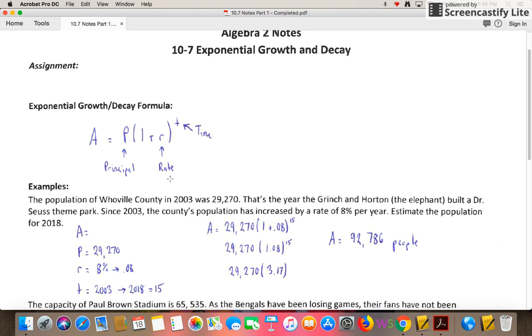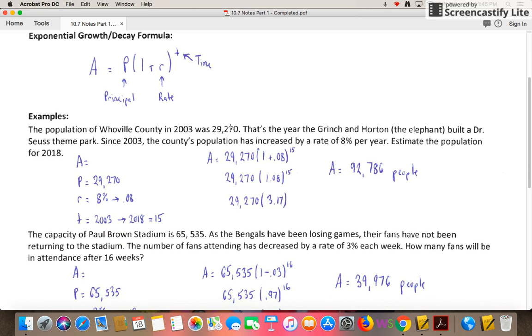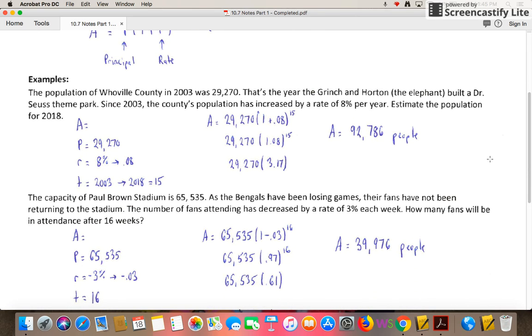The R stands for rate. That's going to be given to you as a percentage of some kind. What we will do with that is convert it to a decimal, which will make it easier for us to go through and do some multiplying. And then finally, the T stands for time. Whatever we're given, that's the number that we will just plug in for time. Could be days, weeks, or years, it just depends on the type of problem. So we're going to look at 4 problems. There's really 2 different sections that we're dealing with. So let's read through this first one and see if we can work through it.